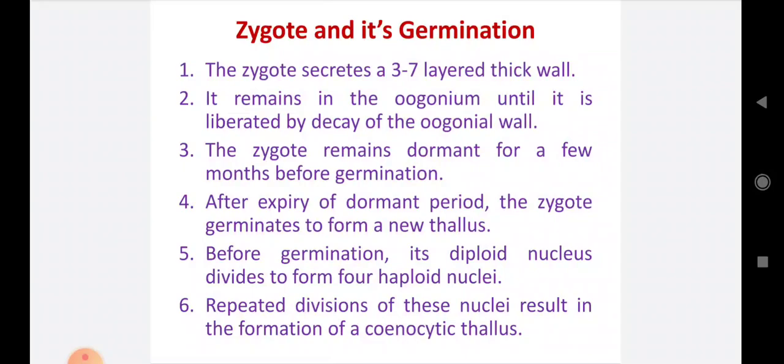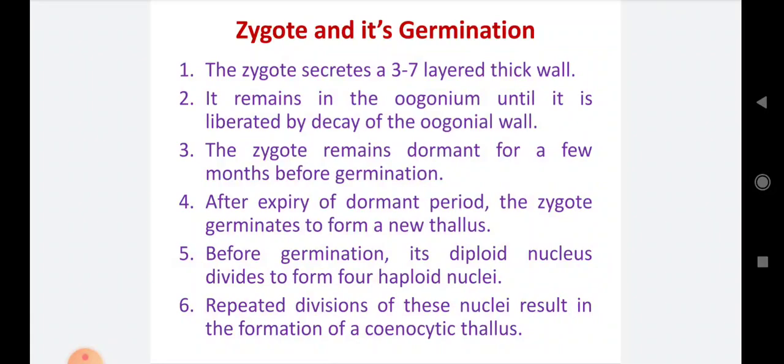Number 3, the zygote remains dormant for a few months before germination. When this zygote comes outside from the oogonium, it remains dormant for a few months. Number 4, after expiry of the dormant period, the zygote germinates to form a new thallus. After expiry of the dormant condition, that zygote germinates and produces the new individual thallus of the Vaucheria.